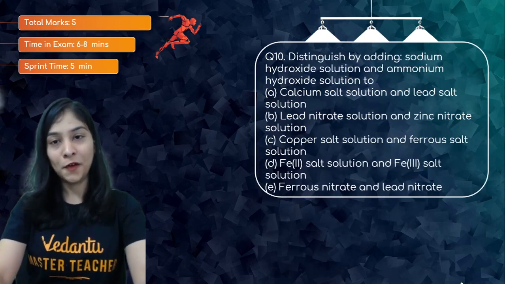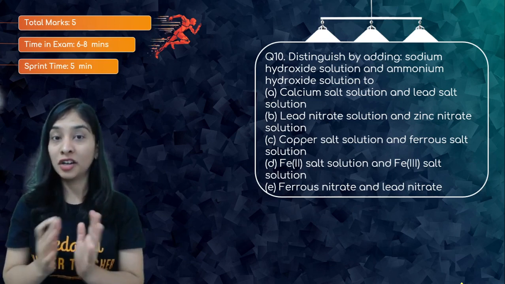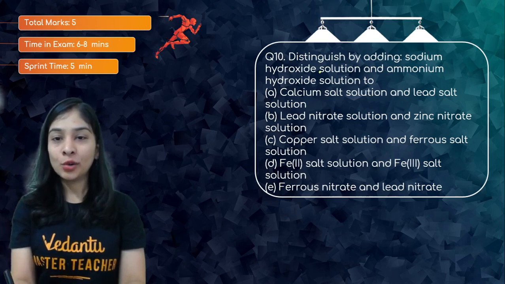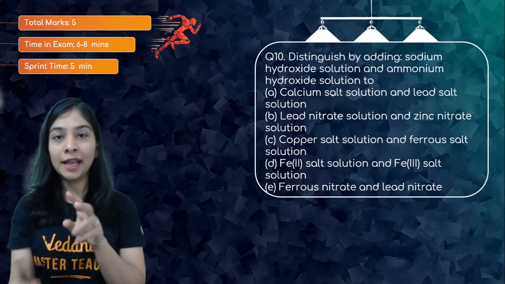Let's do question number 10. A big one for 5 marks. With the help of this, your chapter revision will be rock solid. Question number 10, distinguish by adding sodium hydroxide or ammonium hydroxide solution,